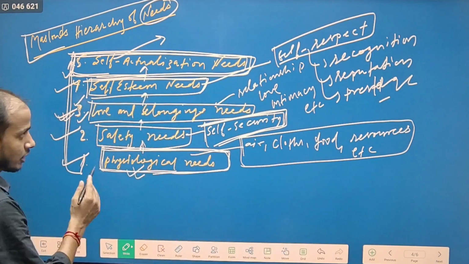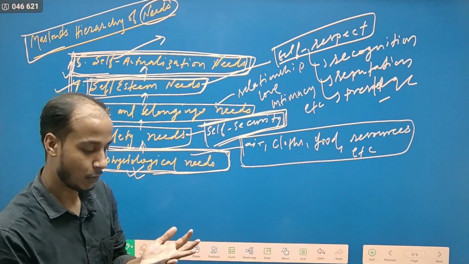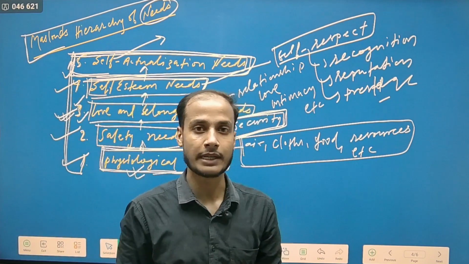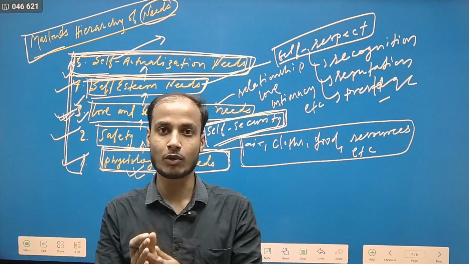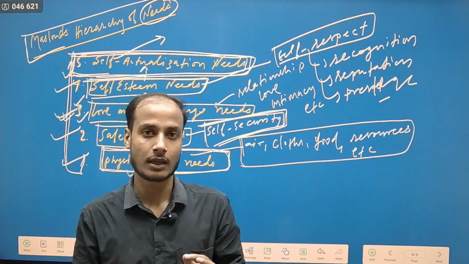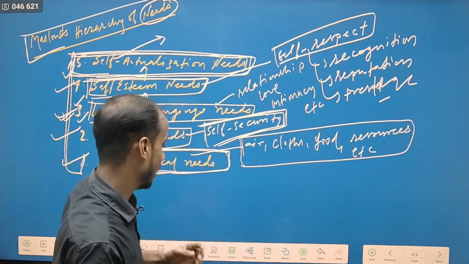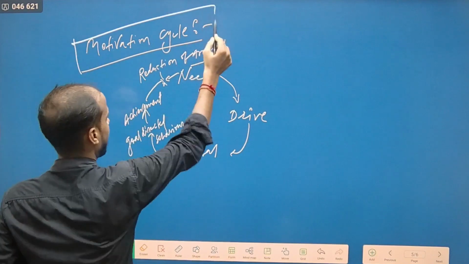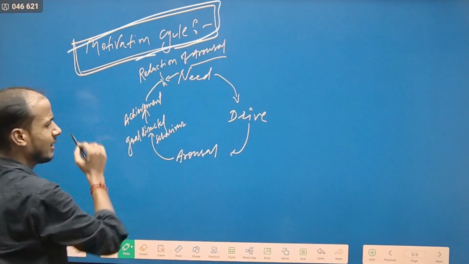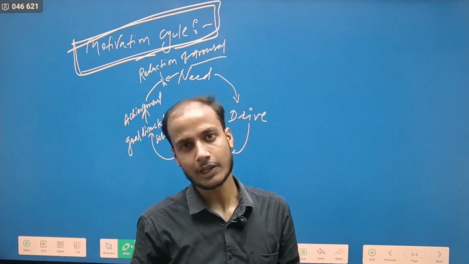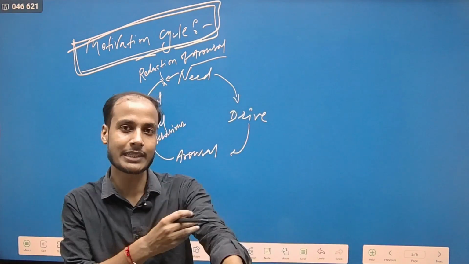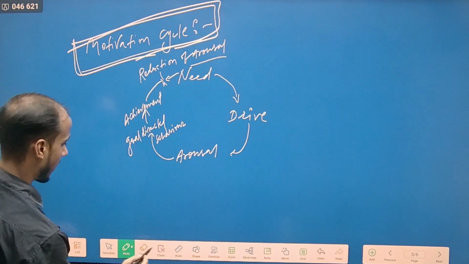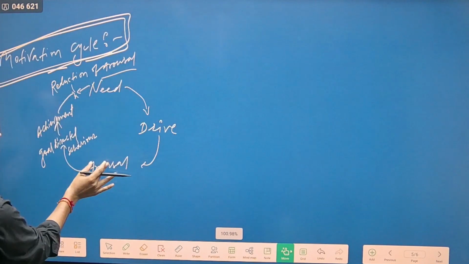Now, once you have understood these two things, we understood motivation, then we understood Maslow's hierarchy of needs, the last thing that we are going to understand is the cycle of motivation: how motivation works in human life, how it affects us, how it happens in our life. So let's understand. See, this is very important. This is the motivation cycle that we human beings go through, intentionally or unintentionally, knowingly or unknowingly. But once we are motivated by anything, this cycle applies in our life, right? So let's understand this. This is called the motivation cycle, right?